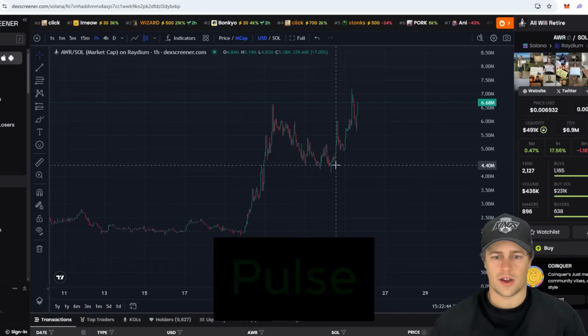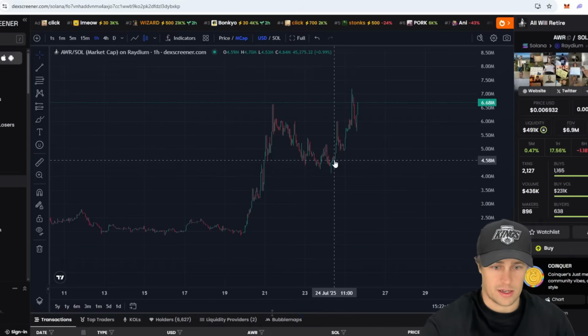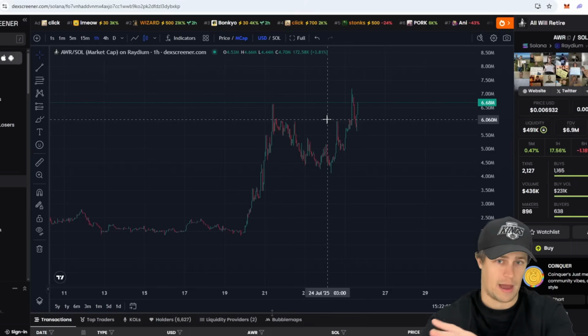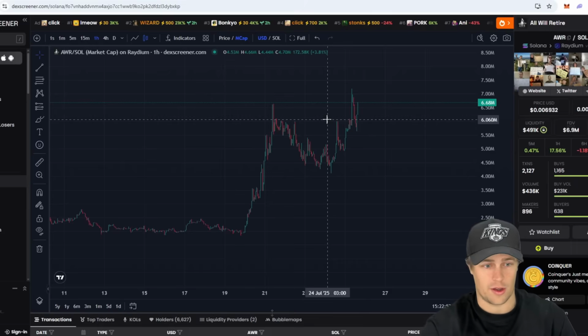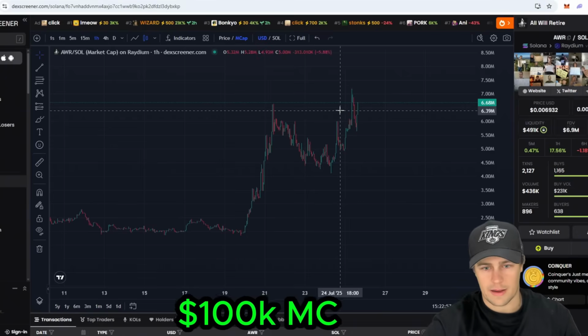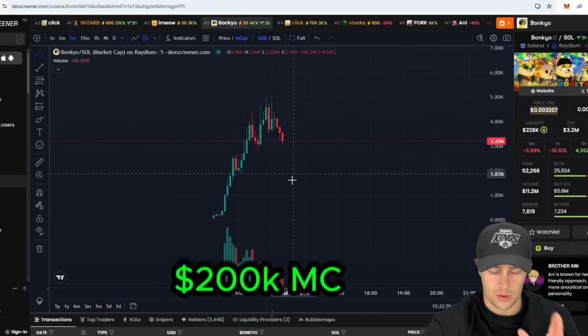Before we go any further, guys, this is the same type of method, although we did find this vanilla. So this was without Axiom, but that was back in the day, right? It's become a lot easier to find these types of coins with Axiom. We found All Will Retire at 100K market cap. We found Bonkyo at 200K market cap.